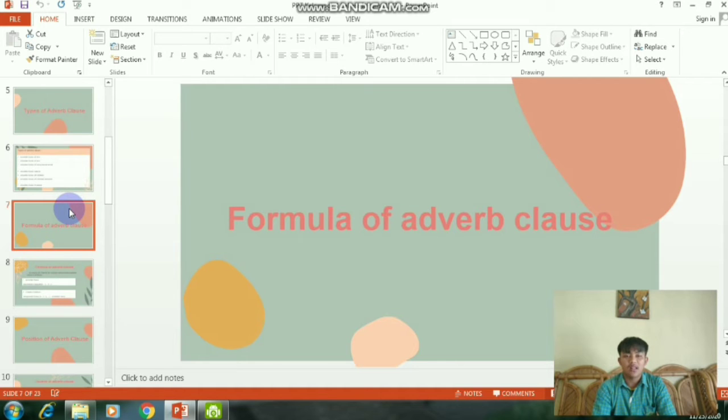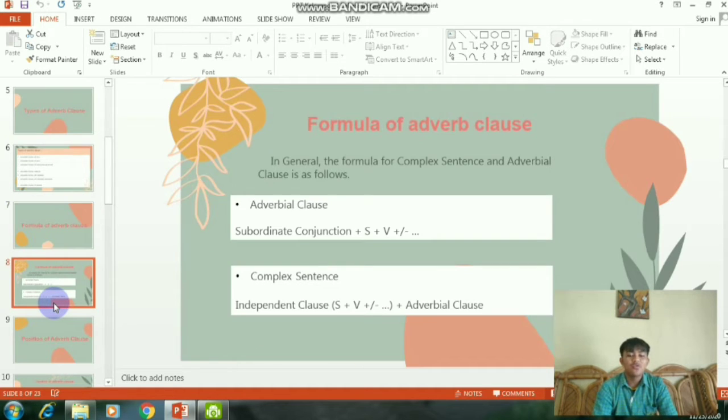formula of adverb clause. In general, the formula for complex sentence and adverbial clause is as follows. Adverbial clause, the formula is subordinate conjunction plus subject plus verb. And complex sentence, the formula is independent clause or subject plus verb plus adverbial clause.